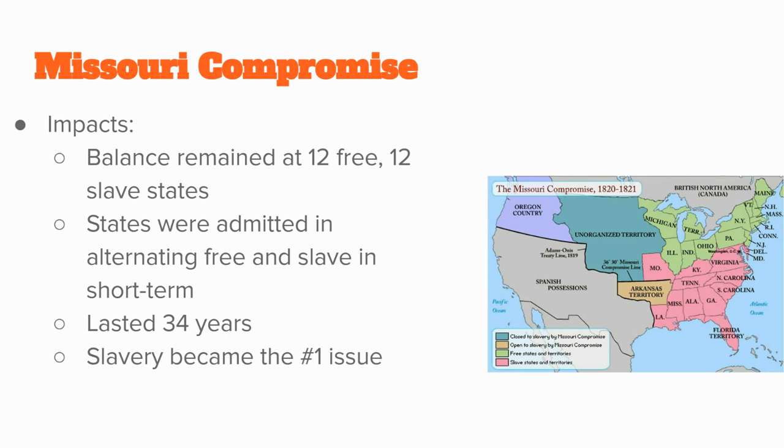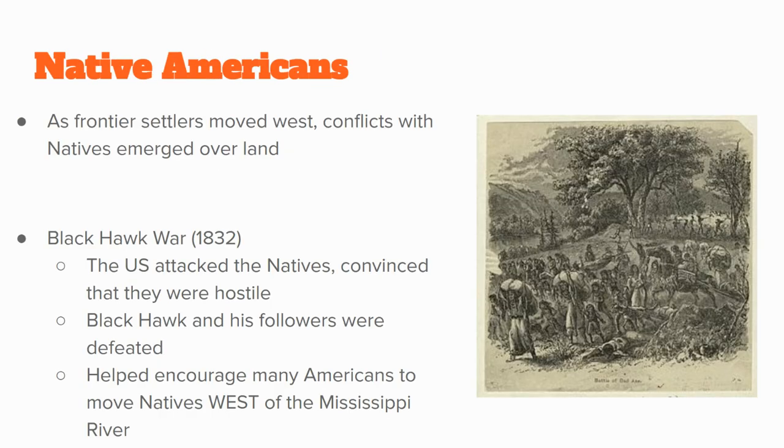So there's going to be tons of new compromises and court cases that we're going to discuss. A lot of the next 2 units is about this issue of slavery and how America is trying to deal with it, because it is a significant issue that America needs to sort out. All right, we're almost there. We have only 3 more things to talk about before the big ideas. I know this is long. All right, here we go.